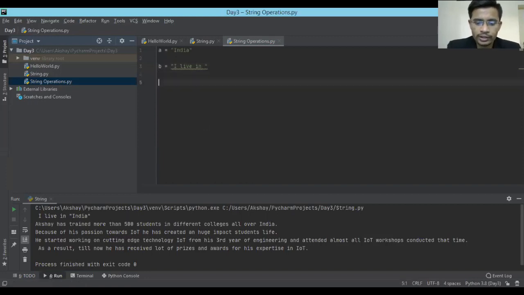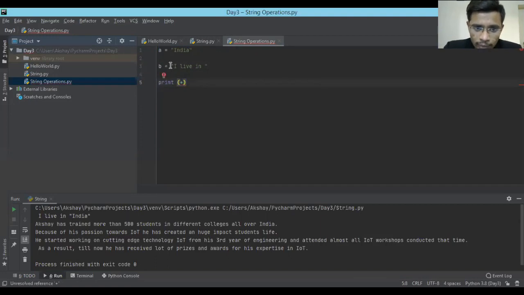What I wanted to do is concatenate them, meaning I just wanted to add them. You can do this with the operator called the concatenation operator. It adds two variables or two things which are of the same type. This plus operator can be used to add two integers, two strings, or two floats. You can add anything which is of the same type, but you can't add a string with a number. I'll show you that as well.